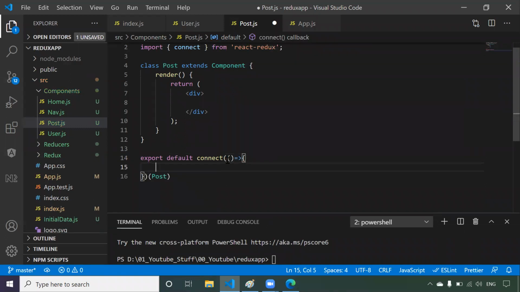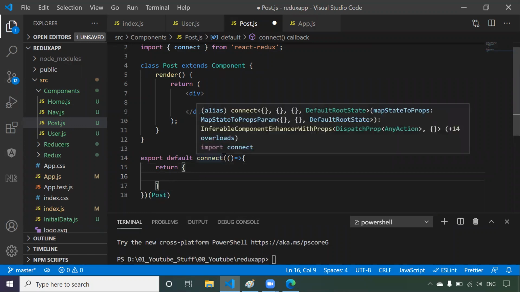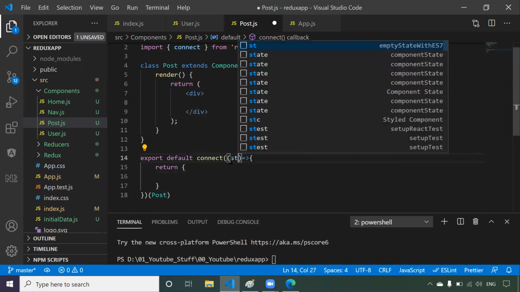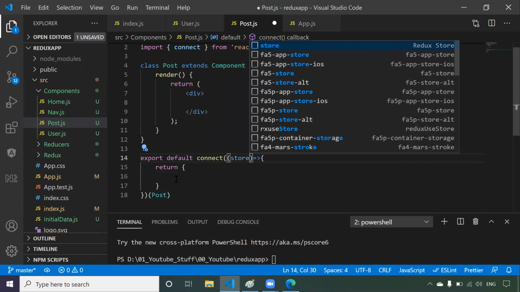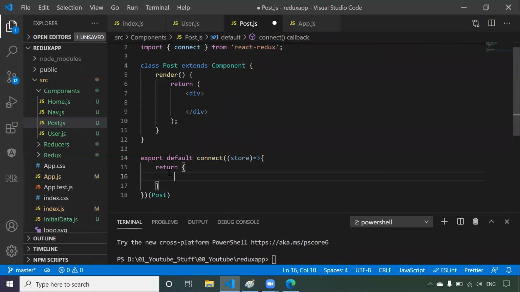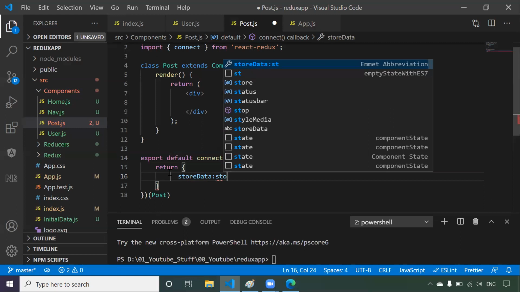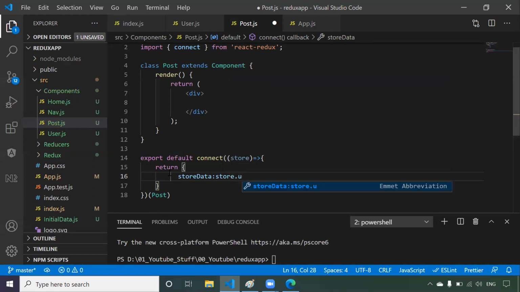Okay, now this callback function will return one object. This object will be available to this post as props. So what connect will do, it will call this callback function by passing the data of the store, right? So now we will be writing one property here, simple. I will say store data colon store dot u.